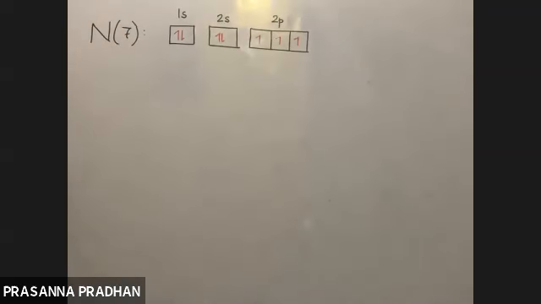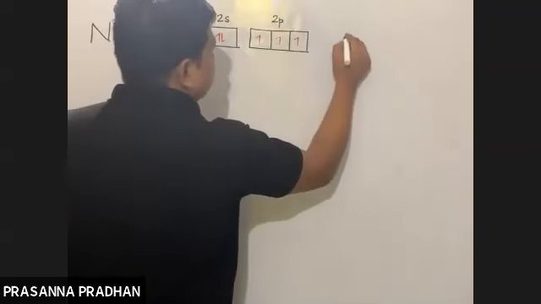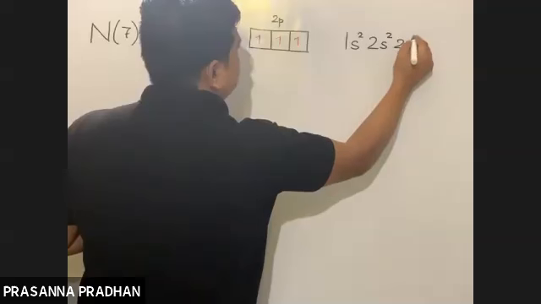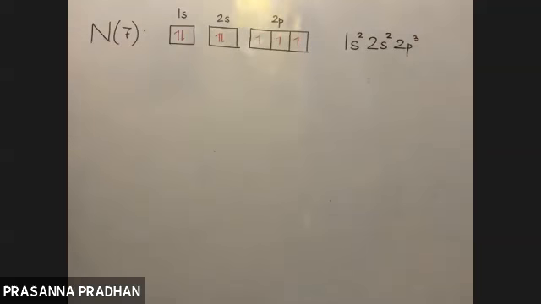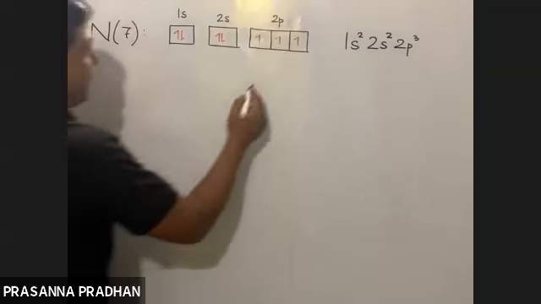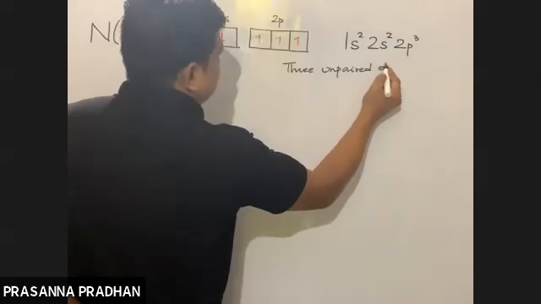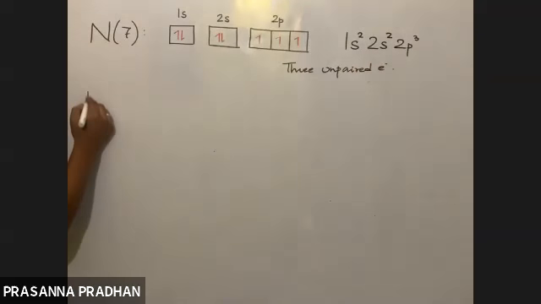So the electronic configuration we write down as 1s2, 2s2, 2p3. How many unpaired electrons are there? How many single electrons are there? 3. So the number of unpaired electrons is equal to 3. Now, let us write it down for sodium then.